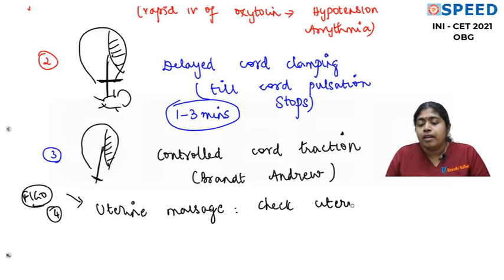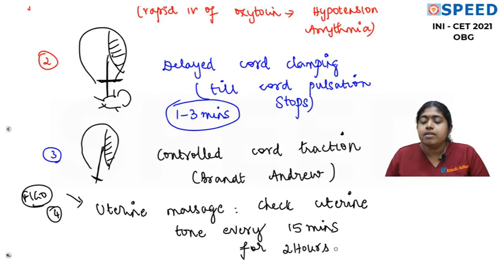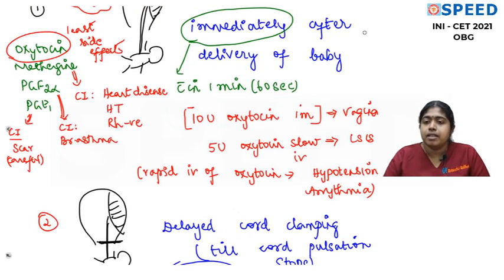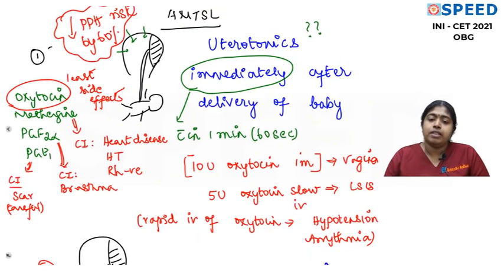We all know that the tone of a well-contracted uterus is equal to the tone of a cricket ball. It will be that hard. So you're going to check uterine tone. How often? Every 15 minutes for 2 hours. And if you feel the uterus is a bit atonic, definitely uterine massage can be done. So please understand these are the steps of active management of the third stage of labor.